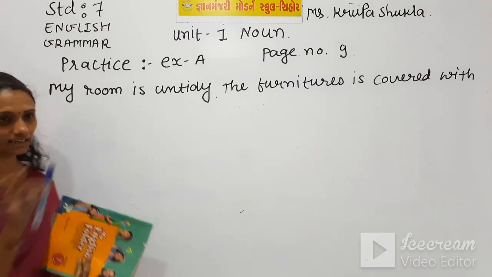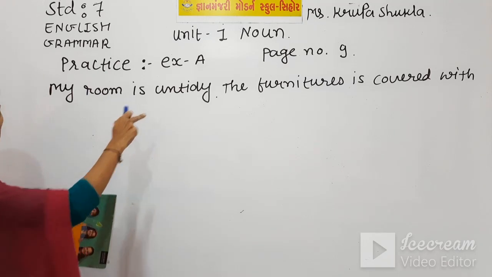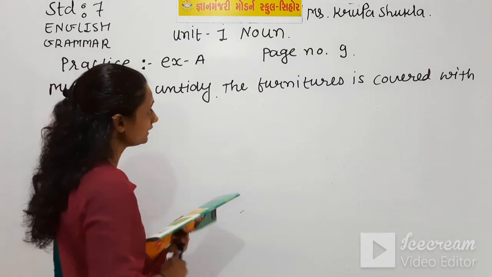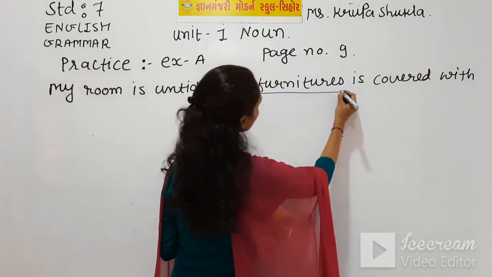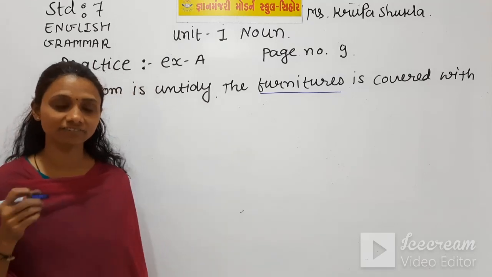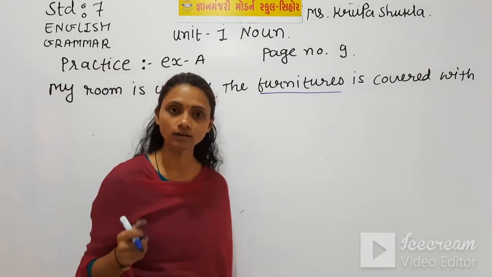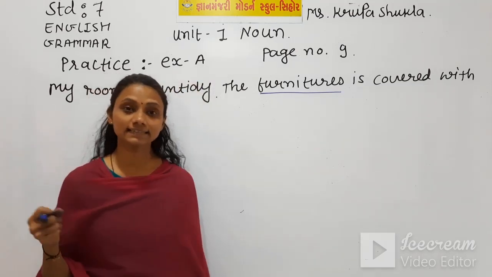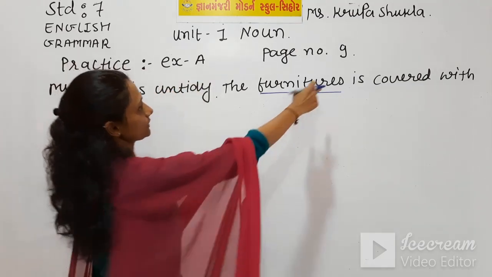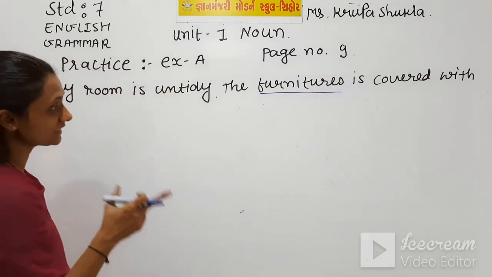There is no mistake in this first sentence. My room is untidy, but here we find a wrong word. We can't make the word furniture plural, because furniture is always used in the singular form. So we should not use s here. So the mistake is furniture.